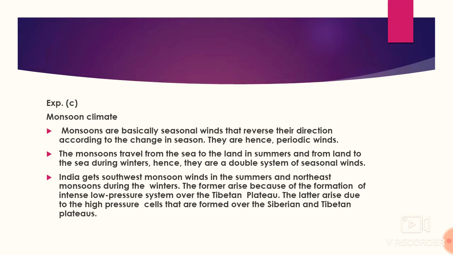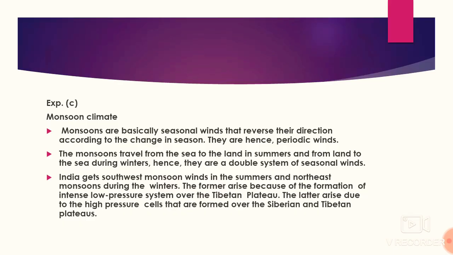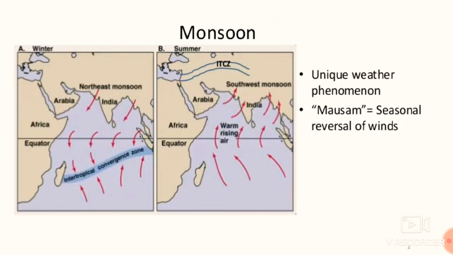Monsoon travel from the sea to the land in summer. Let's disentangle. In summer, in picture B, which mentions the summer, the winds are blowing from the sea towards the land, southwest monsoon. And from land to sea during the winters, we have seen here. In picture A, which mentions the winter, the winds are blowing from the northeast. It means from the land towards the sea. We can see here.